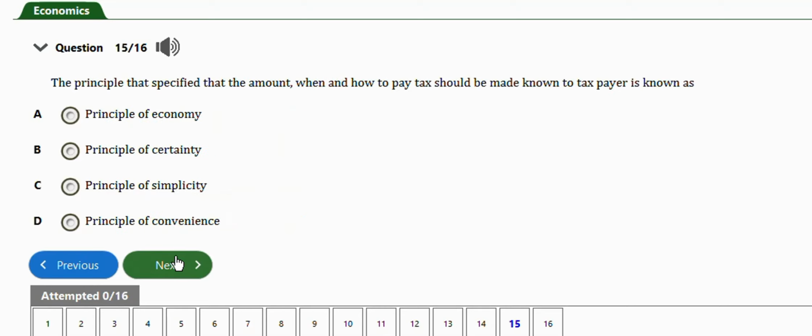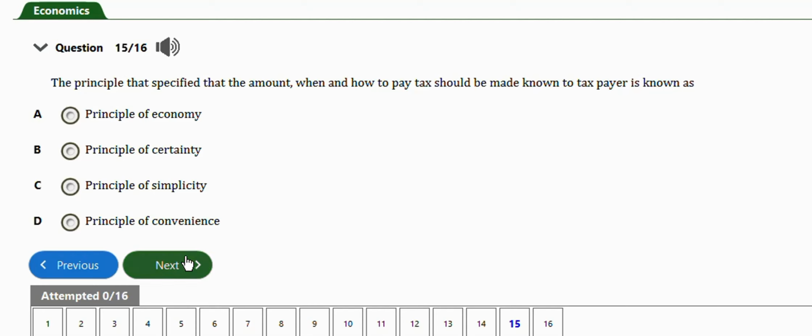Next question says the principle that specifies that the amount, when, and how to pay tax should be made known to the taxpayer is known as the principle of economy, principle of certainty, principle of simplicity, or principle of convenience. The right answer is option B, principle of certainty.